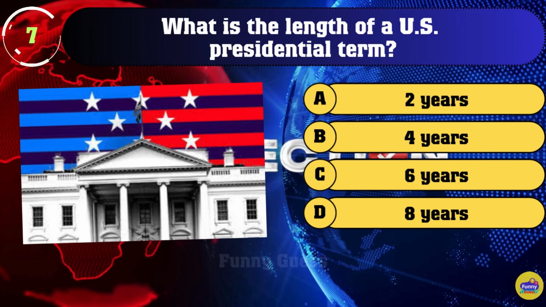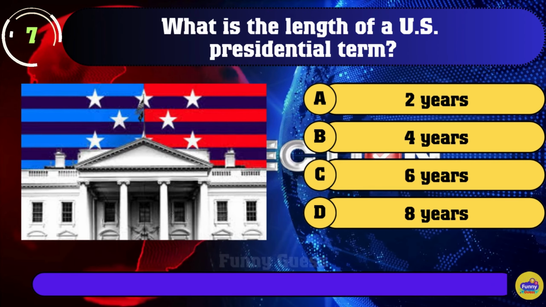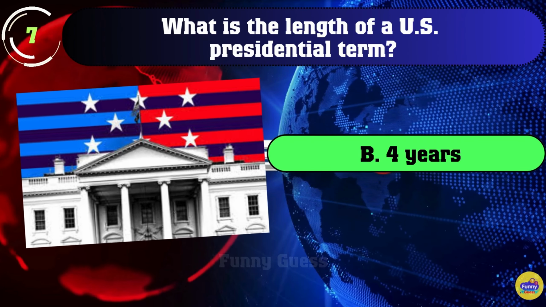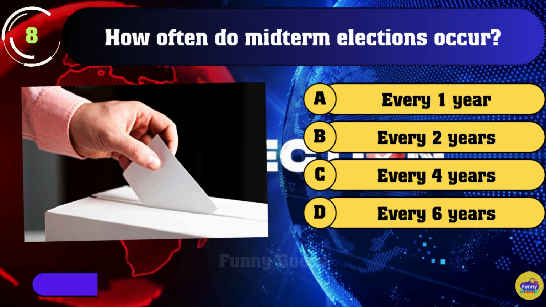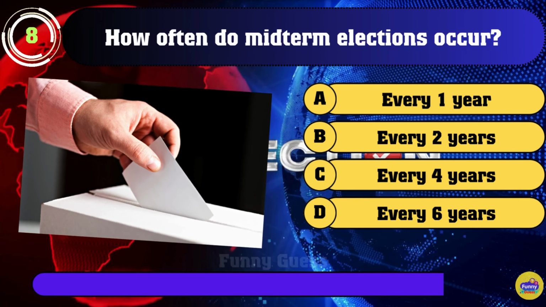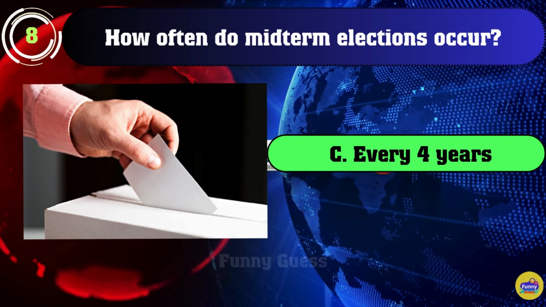7. What is the length of a U.S. presidential term? B. 4 years. 8. How often do midterm elections occur? C. Every 4 years.